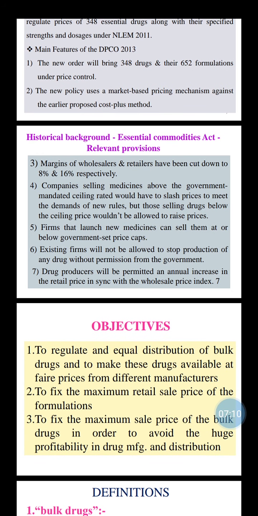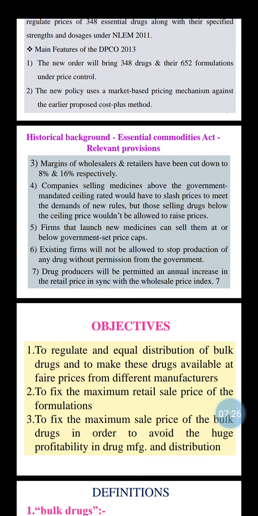Then third, the margins of wholesaler and retailer have been cut down to 8% and 16% respectively.